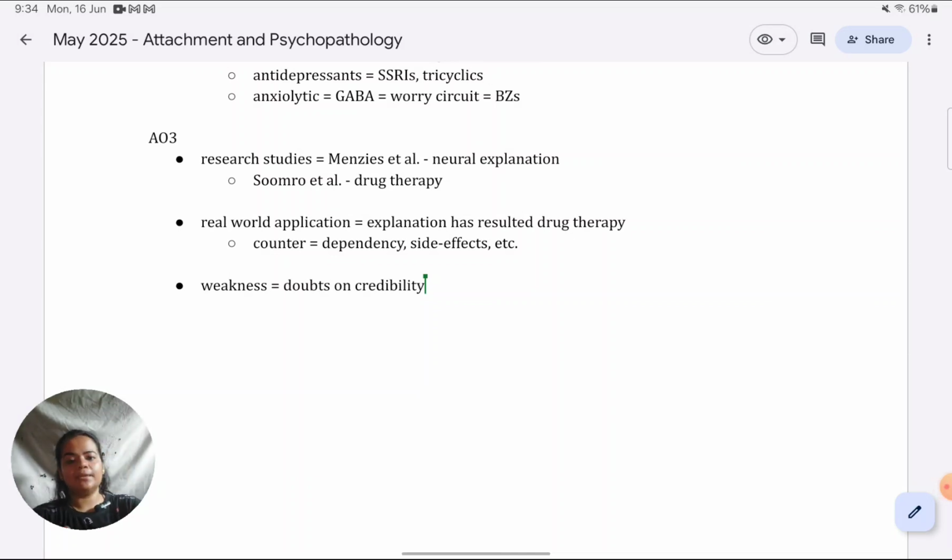Firstly, we can apply the dual process model to it. You know the dual process model, I won't repeat it here. If we apply the dual process model through classical and operant conditioning, it shows how OCD is acquired, just like it shows how phobia is acquired. And why are we saying that is a better explanation? What is the proof for that? That is a better explanation because there is a treatment based on it, exposure response therapy, which I'm sure you've come across.